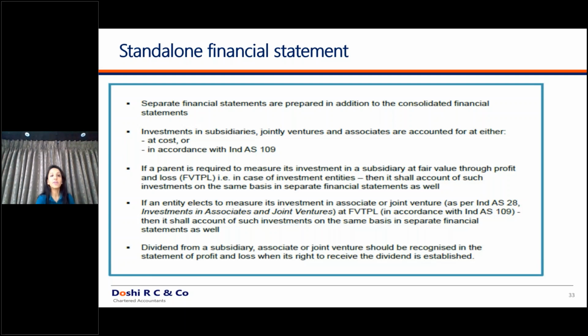Now quickly we'll revise the differences between the previous consolidation standard and the new standard. Previously, under your Indian GAAP consolidation standard, you had only strict principles of consolidation. Over here, you have a rule for consolidation, that is power over the entity, variability of returns, and usage of this power to decide the variability of the returns. This is one change.